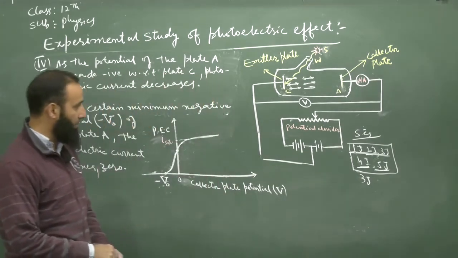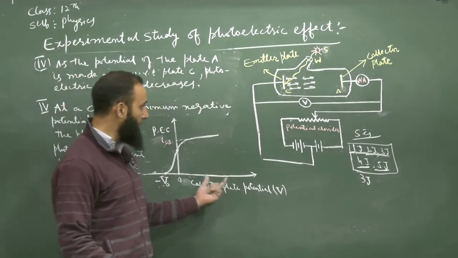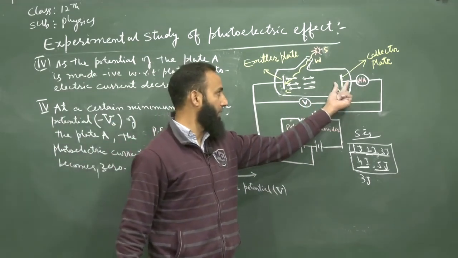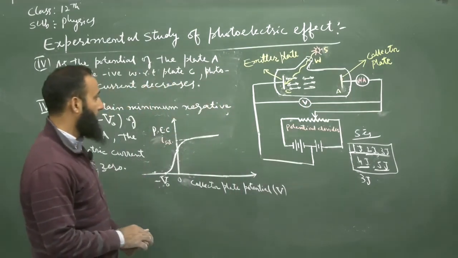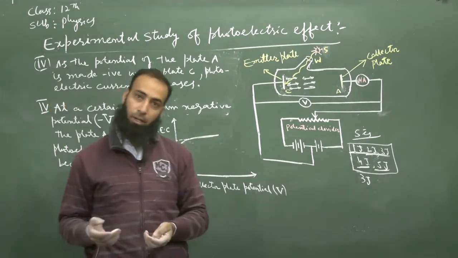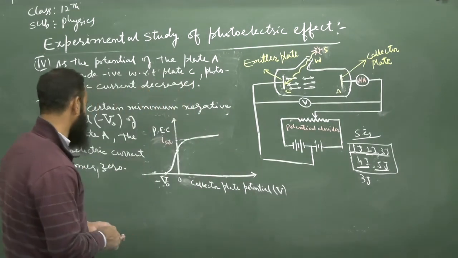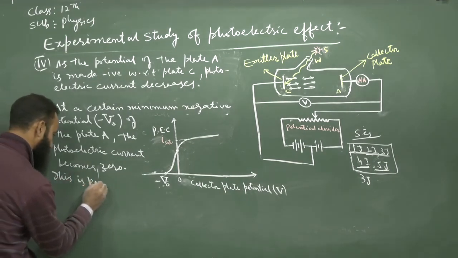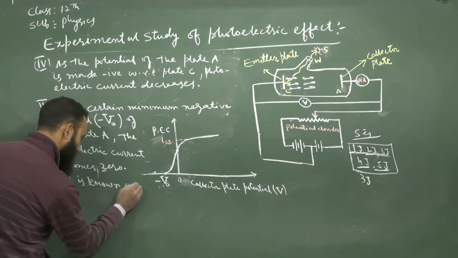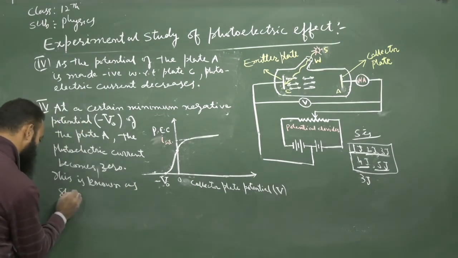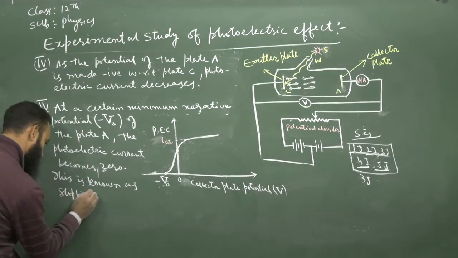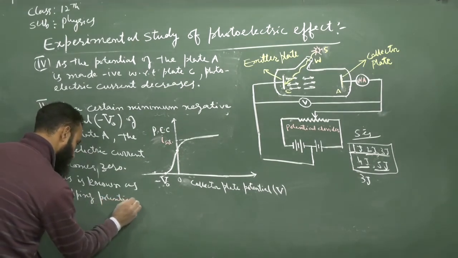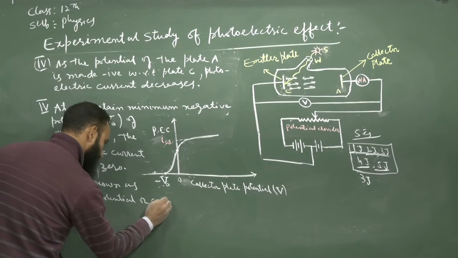This is called the stopping potential. The minimum negative potential of the collector plate A, where the photoelectric current becomes zero, that potential is known as the stopping potential, or cutoff potential.